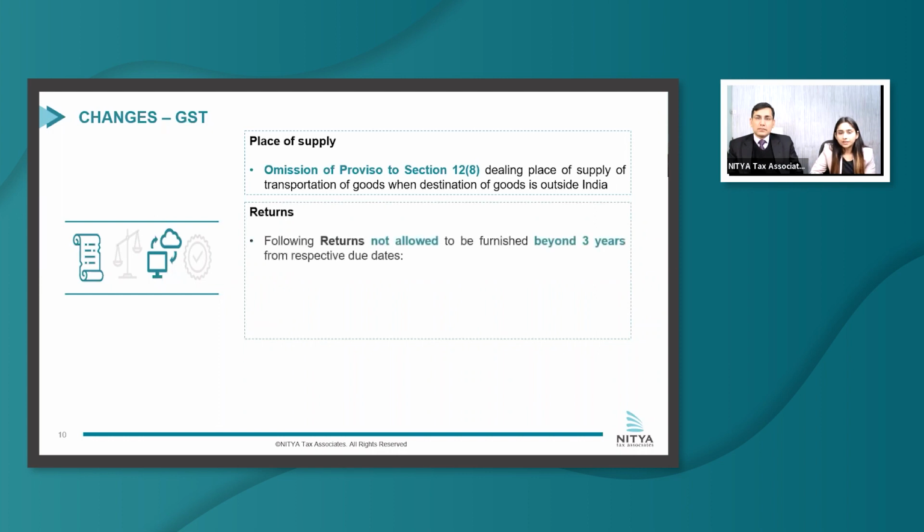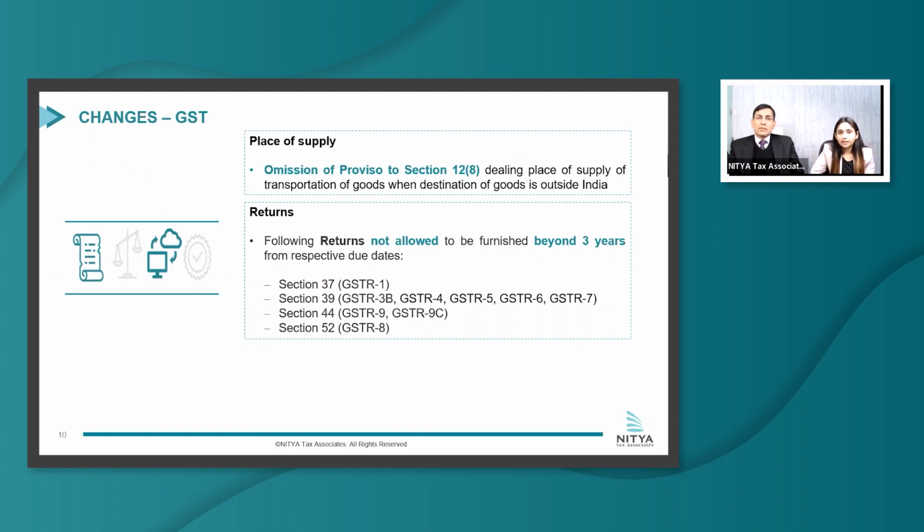Next are returns related changes. An upper limit of 3 years from the due date has been provided in the Act to state that a taxpayer will not be allowed to furnish the following returns, that is returns under sections 37, 39, 44, 52, if he fails to furnish these till 3 years from their respective due dates.